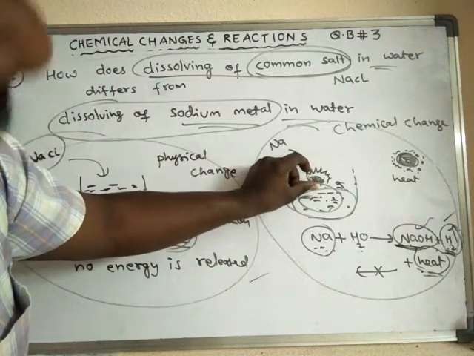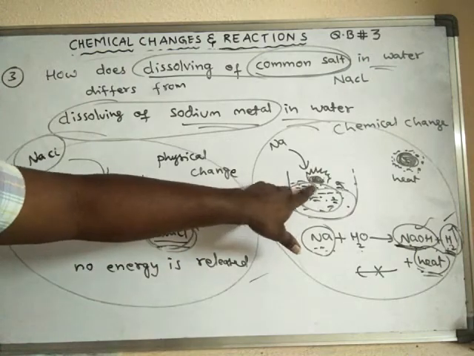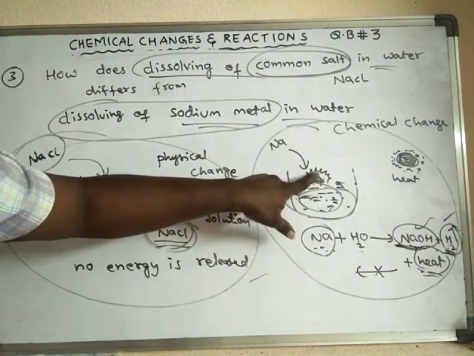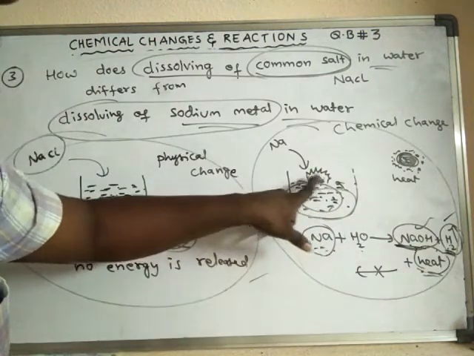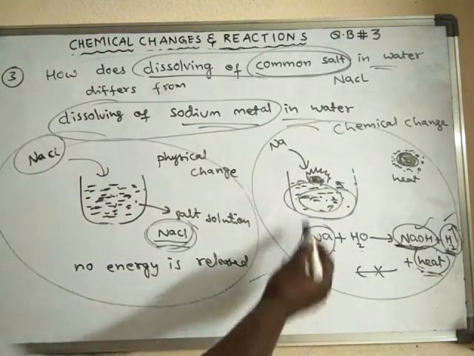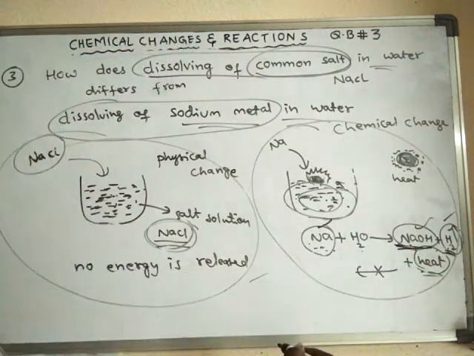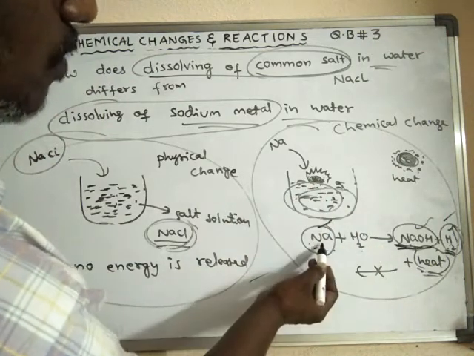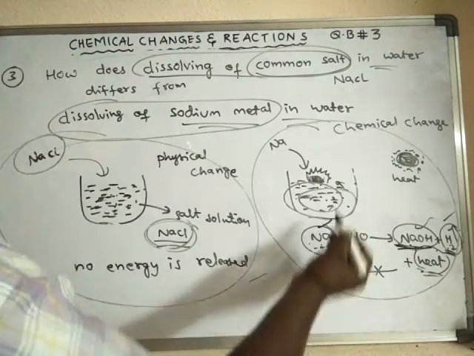The fire is caught by hydrogen because hydrogen is heated, and it is in the air. When hydrogen is heated, it catches fire. Here, during this process, the sodium metal is converted into a new substance, a new product known as sodium hydroxide. So when sodium metal is dissolved in water, a new substance is formed. Hence this change is said to be a chemical change.